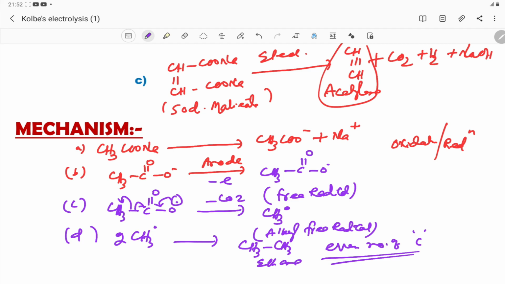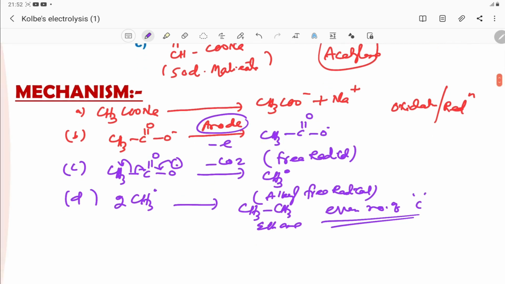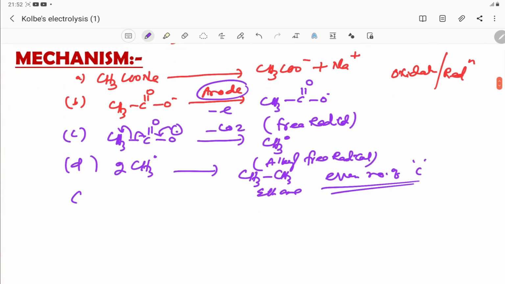Two alkyl free radicals combine to form alkane. So this is the main product, alkane. This reaction takes place with loss of electron, so it takes place at the anode. If you see the cathode reaction, at the cathode what happens?